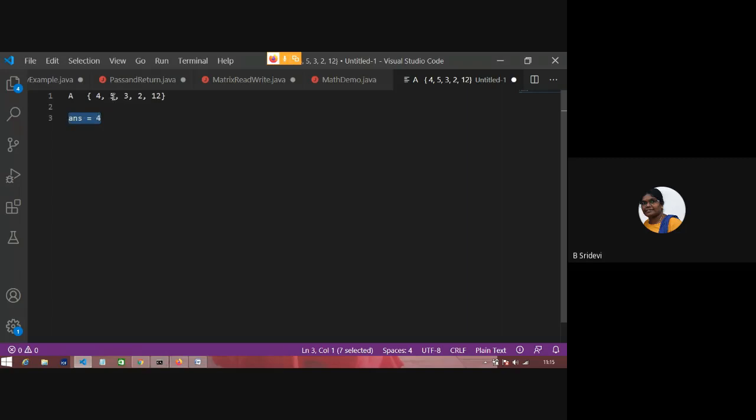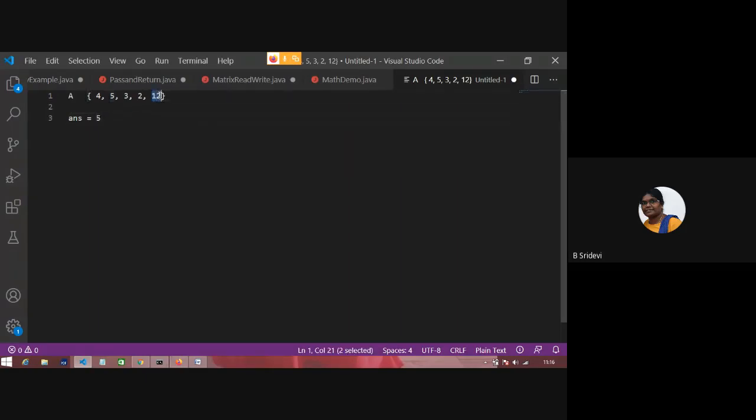Among 4 and 5, which is the maximum? 5. Then I'll keep 5 as the answer. Again I'll compare 5 and 3. My answer is correct because among 5 and 3, 5 is the maximum. Then I'll go to the next element, 2. When I compare 5 and 2, I get 5 as the maximum. I'll not change my answer.